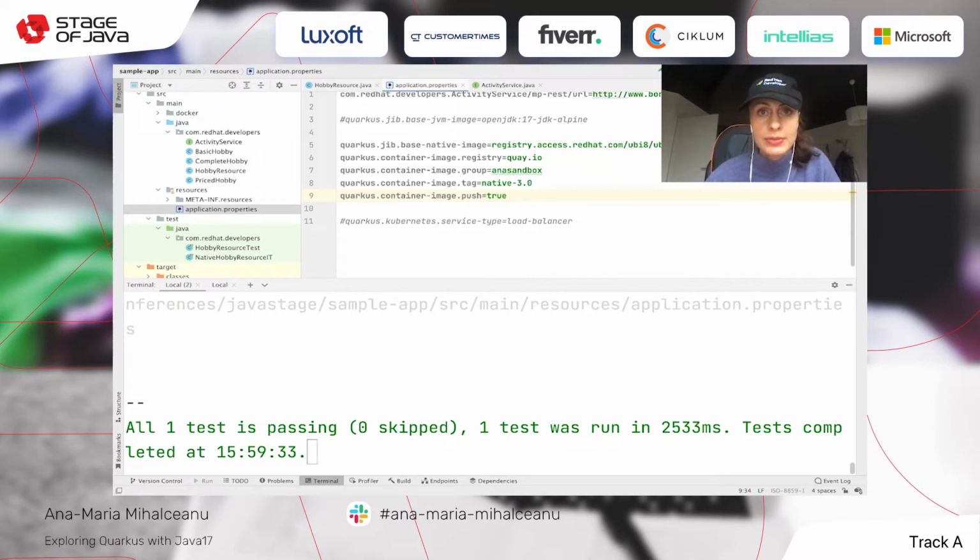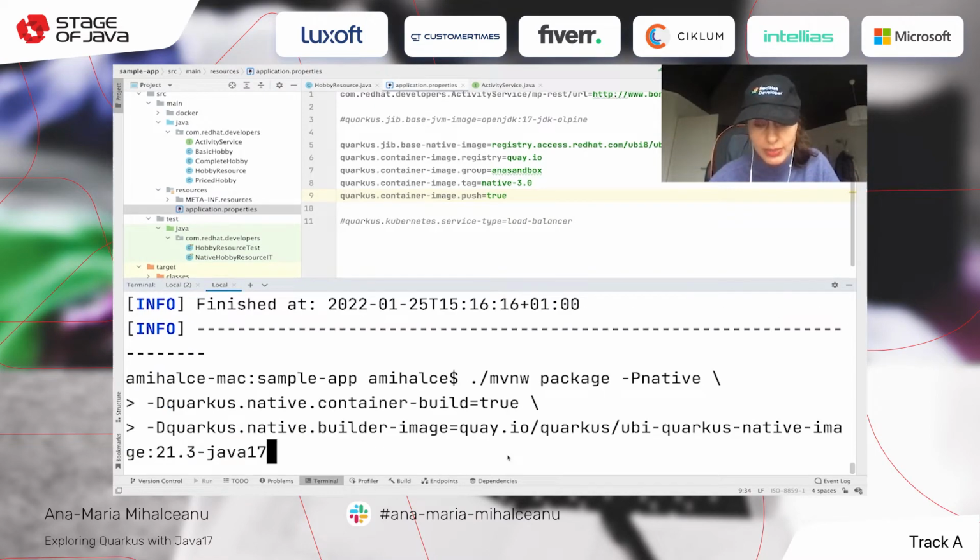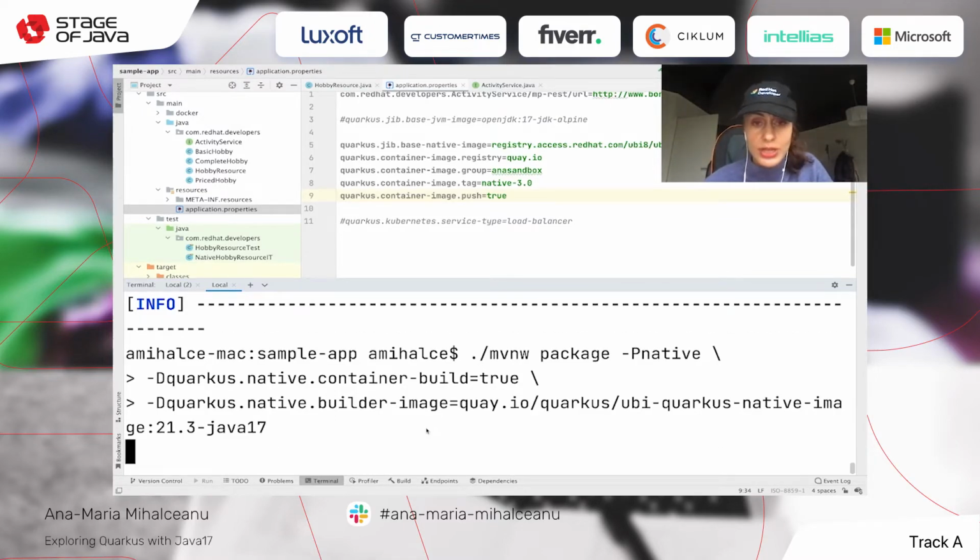And next, I'm just going to go here and build my image. So this is going to compile to native, package everything, build my container image, and then push it to my registry.